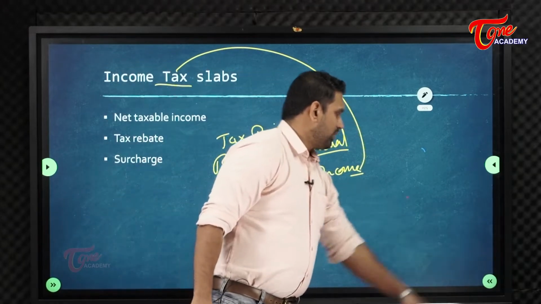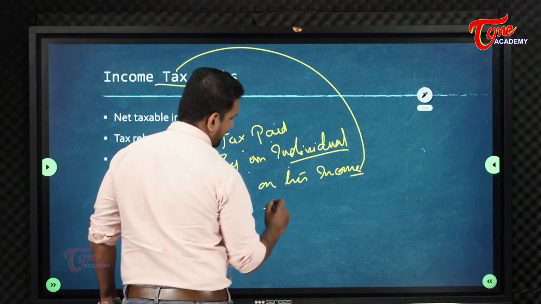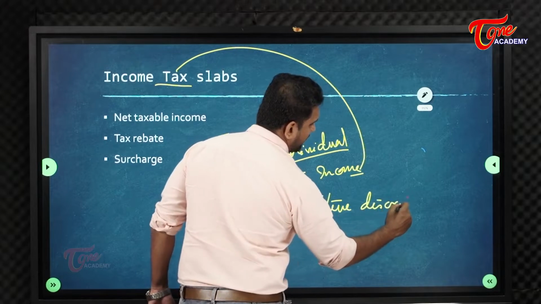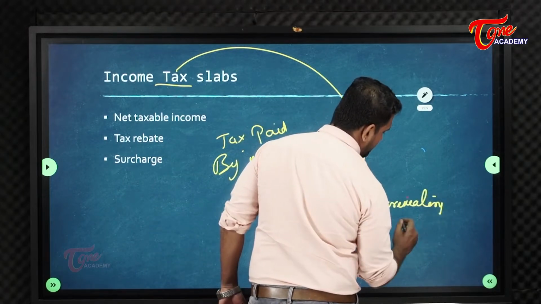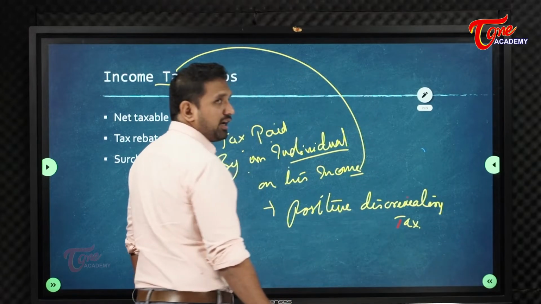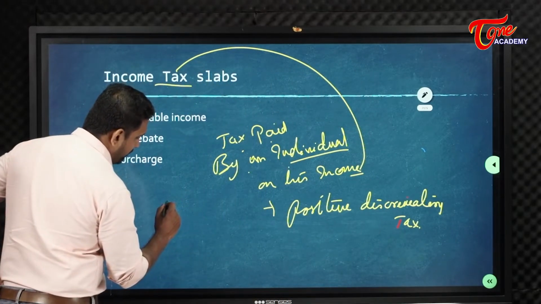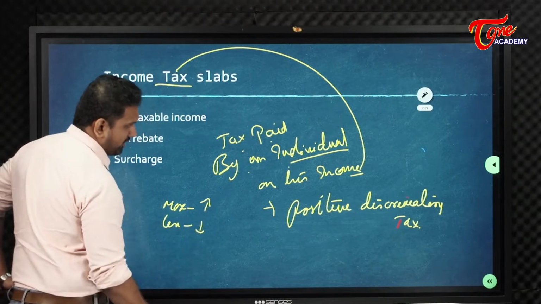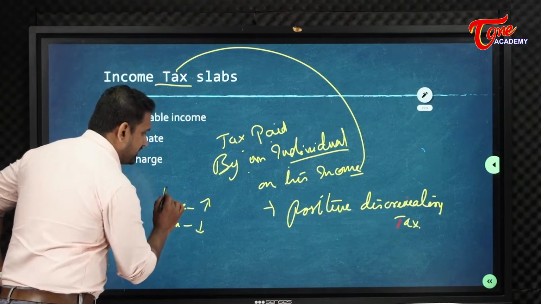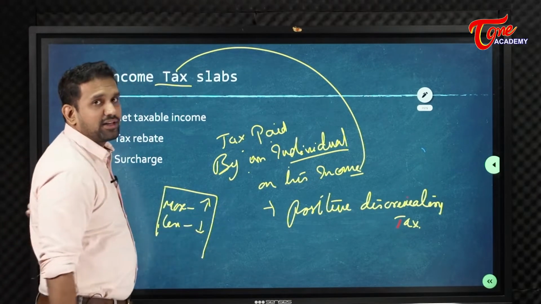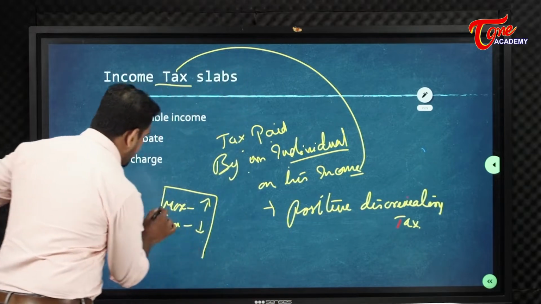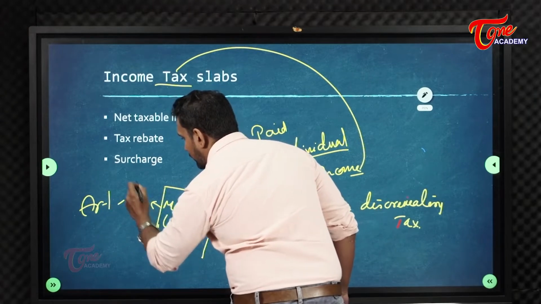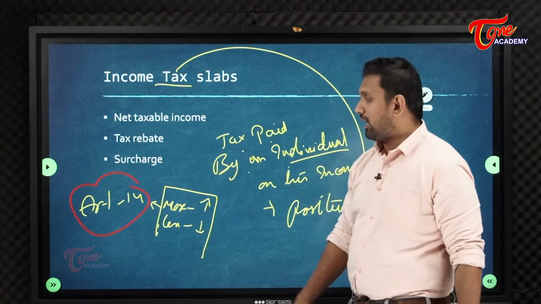In our country we do positive discrimination. It is a positive discriminatory tax. Why? Because in income tax, the people who are earning more will be taxed more, and the people who are earning less will be taxed less. That's why the method is discriminating one individual with another individual, right or wrong? So the income tax slabs are actually violating what? Article 14.